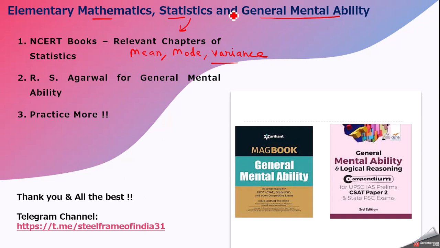For general mental ability, you can go with RS Agarwal, or there are these two books. One is by Arihant publication, the other one is by Disha publication. Any one book will do. What matters in this section is that you will have to practice more. At least 10 to 12 questions are expected from this section in the actual examination, so this will definitely require some sort of practice, and don't skip this portion.